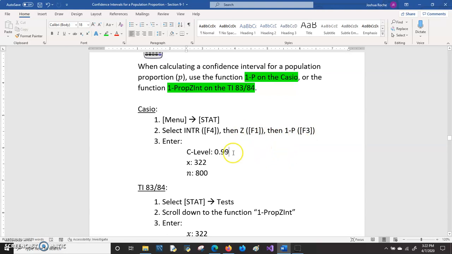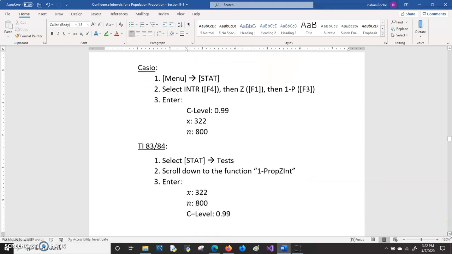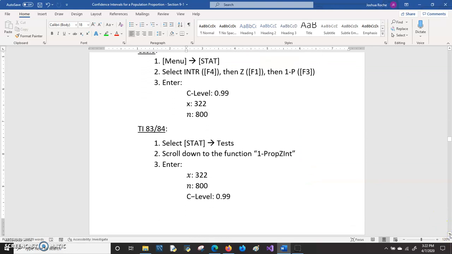And when you get there, it'll ask you for the confidence level. We'll put 0.99 for 99% confidence. And it'll ask for the X and the N. The X was 322, the sample size was 800. And then you put execute, and then it will give you the result.